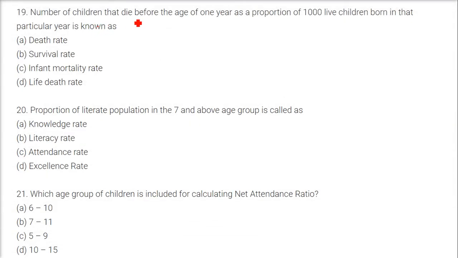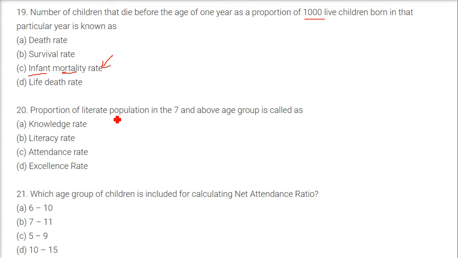The number of children that die before the age of 1 year as a proportion of 1,000 live children born in a particular year is known as the infant mortality rate. Infant means child. Mortality means death. Rate is how fast it is growing. So 19th here is infant mortality rate.